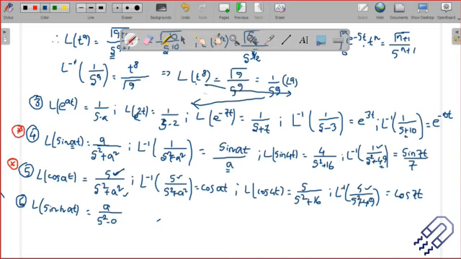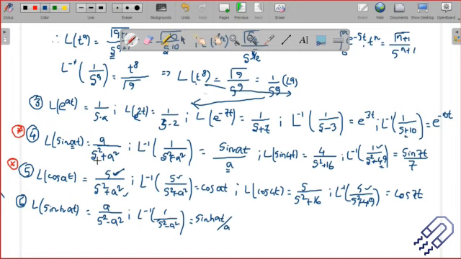Of course, if you do it, you'll know why we are getting this. So L inverse of 1 divided by s square minus a square, I'm not going to give you an example here, you will understand it from the previous ones, equals sine of hyperbolic at divided by a. It's similar. The only thing is there is a minus and not a plus.